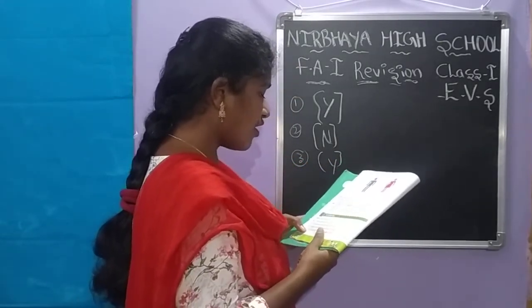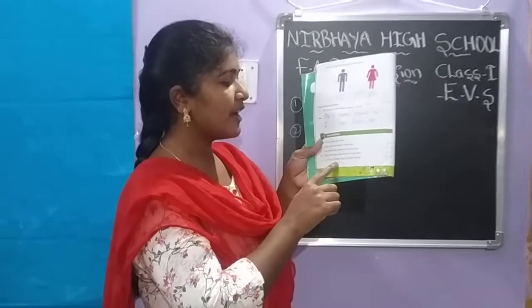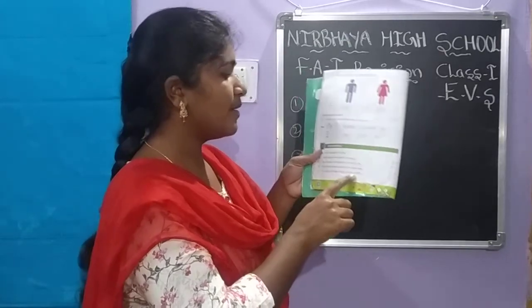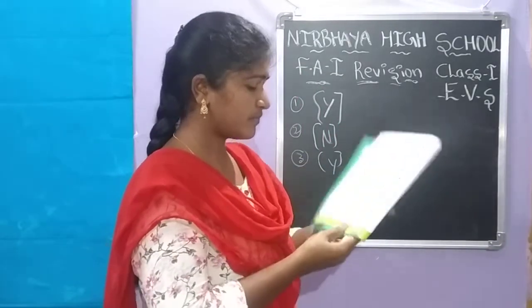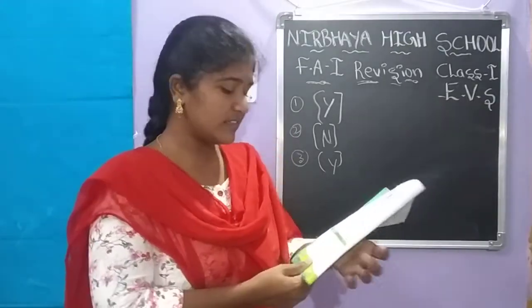Next one, you can call for help using your date of birth. This phone number will help you using date of birth? No, this is not correct.